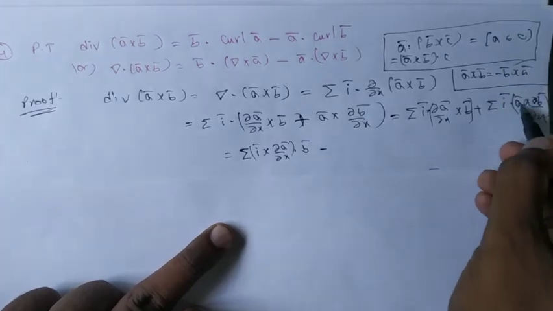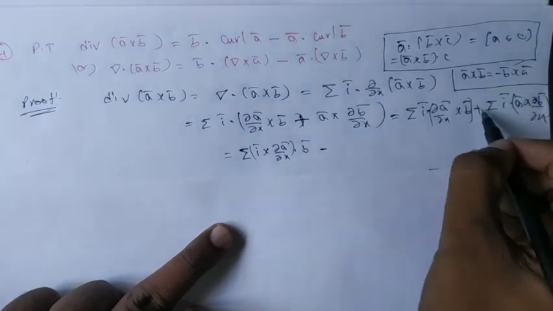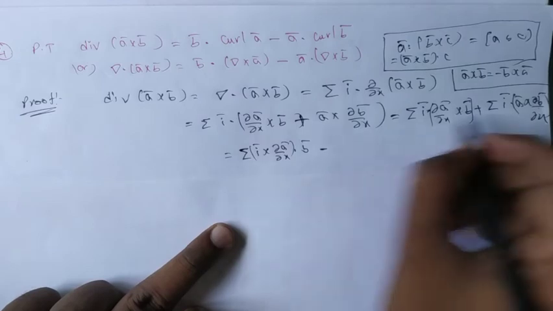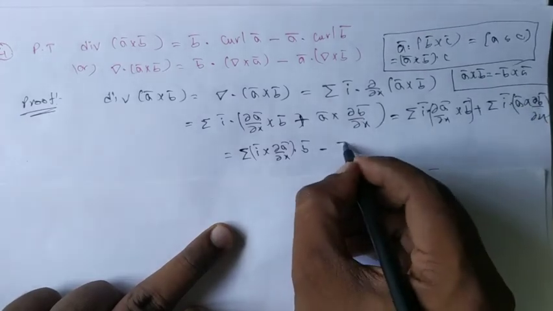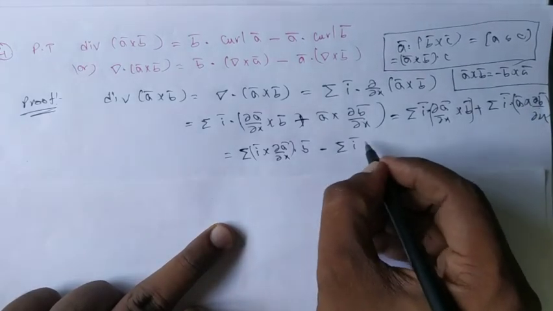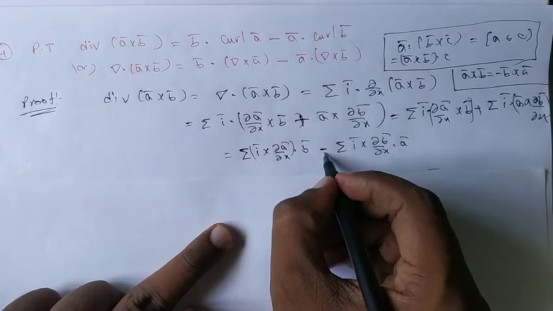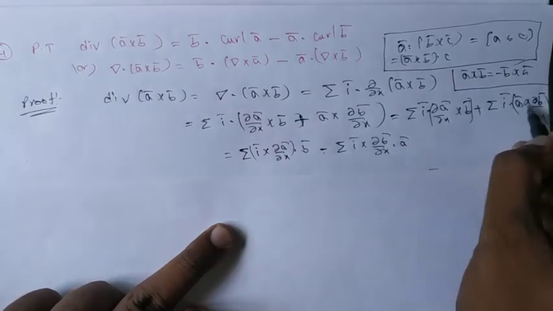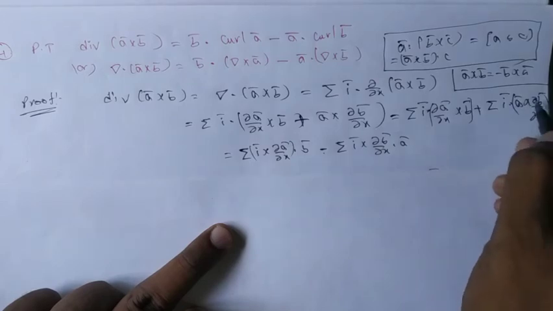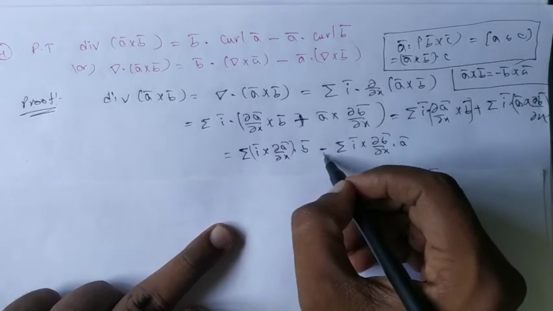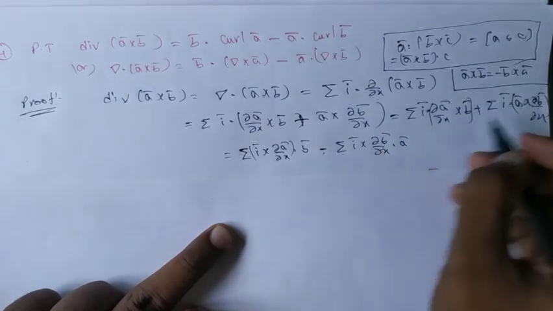So first I am interchanging this cross product, so it is minus, and then you can interchange the dot and cross. So it may be written as I bar cross dou B bar by dou x dot A bar. Why am I writing it with a minus? Since we are taking A bar cross B bar equal to minus B bar cross A bar, I am reversing it so that we have minus here, and then interchange the dot and cross product.